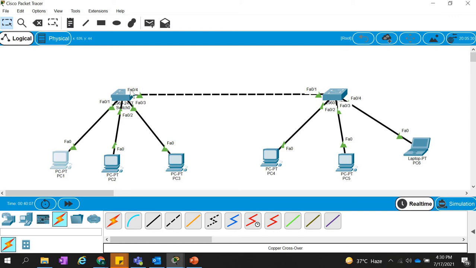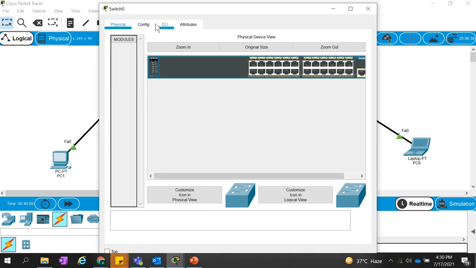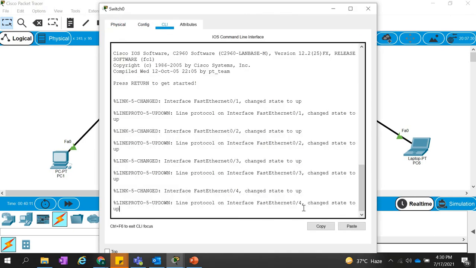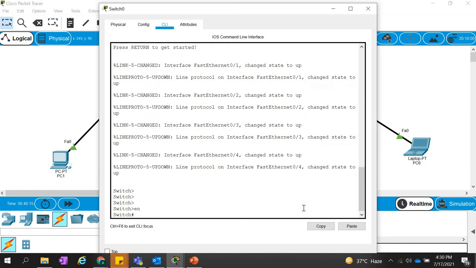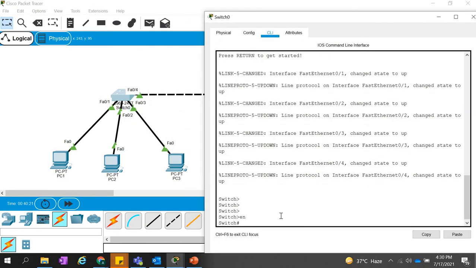Now we are starting the switch configuration. We can put the enable password and console password, but we are not going to practice that once again, as we went through it in the previous class. Now we are going to look at the interfaces.